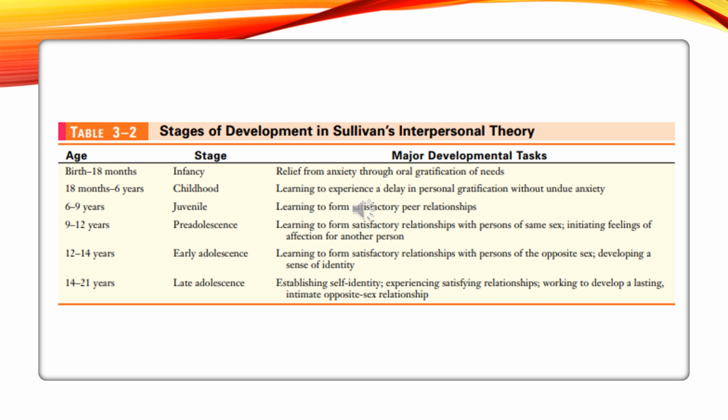In the juvenile era, the need is for peer acceptance, so they learn to form satisfactory peer relationships. In pre-adolescence, the need is for close friendship with the same sex, so the child learns to form a satisfactory relationship with a person of the same sex, initiating feelings of affection for another person.